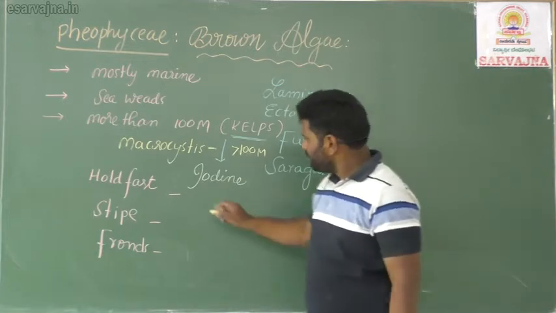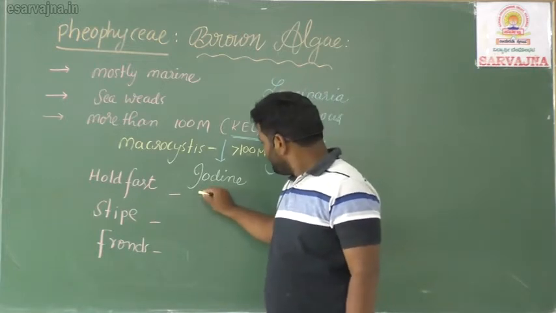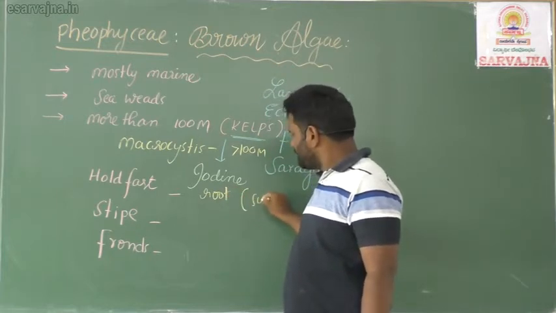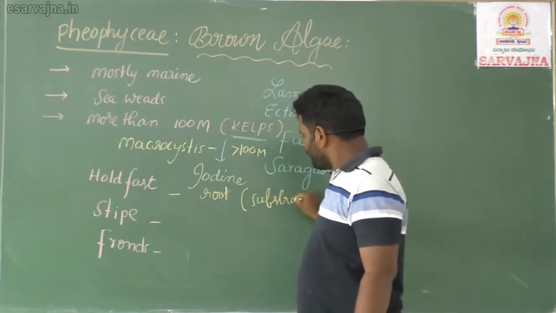What is hold fast? It acts as a root-like structure so that it could be easily attached to the substratum.